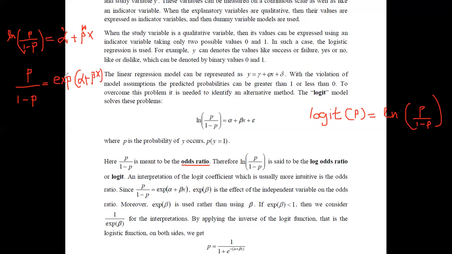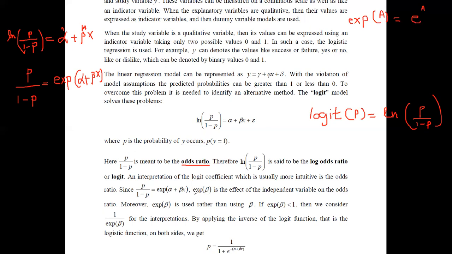If you refresh your mind regarding the exponential of a, this is equal to e to the power a. Therefore, this odds ratio can now simply be written as the exponential of the linear function we have obtained, alpha plus beta x.